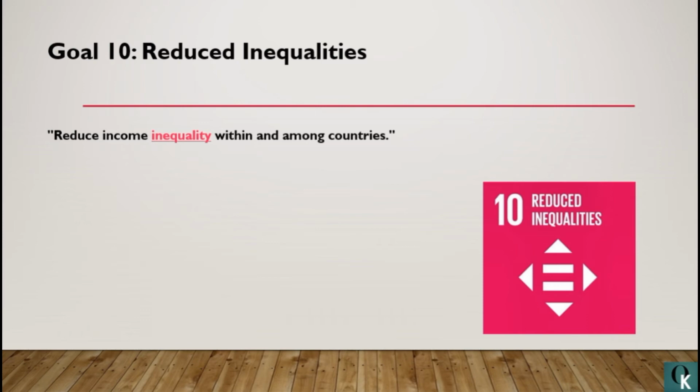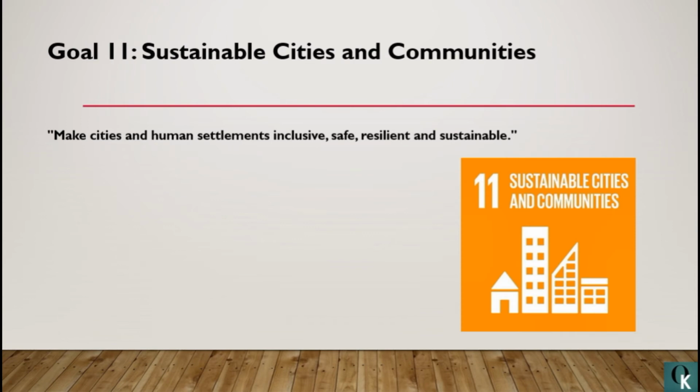So therefore, in order for every country to flourish, we need equality everywhere. It should be among the countries and even within the countries. Nobody should be suffering from inequality in any aspect. Goal 11. This is also targeted for 2030 to ensure safe and affordable housing. Sustainable cities and communities is the goal 11.